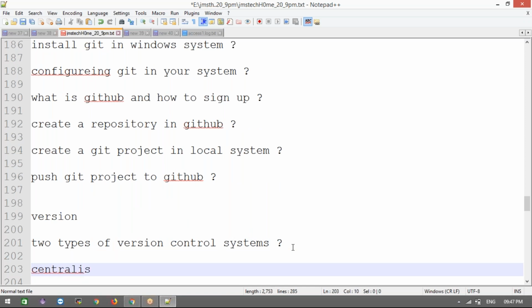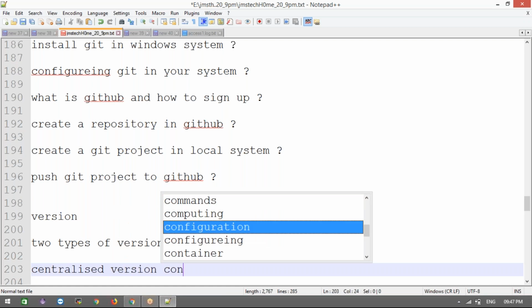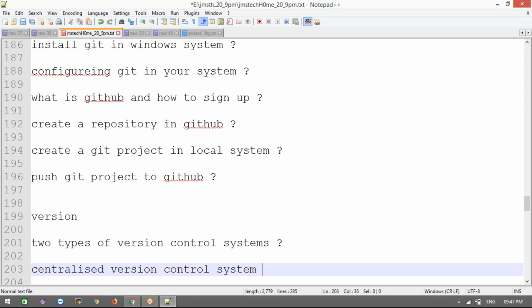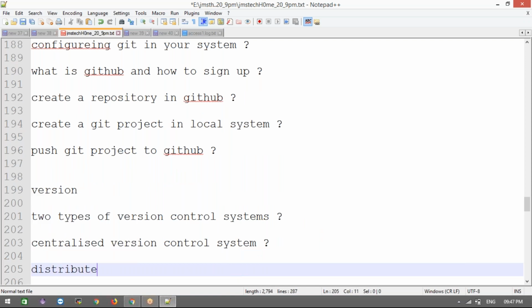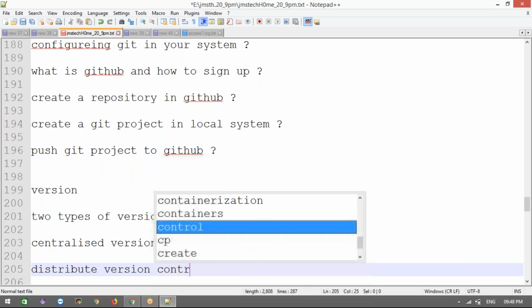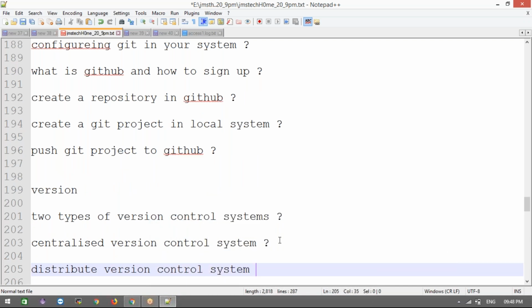That is the two types. One is the centralized version control system, then the distributed version control system, right?